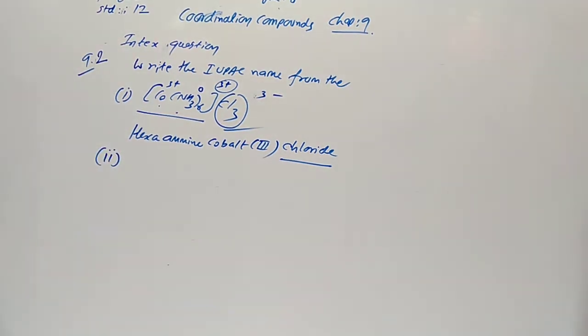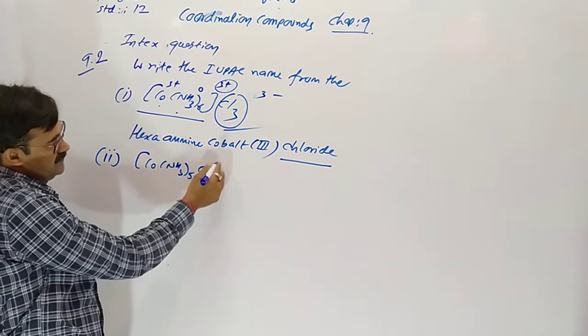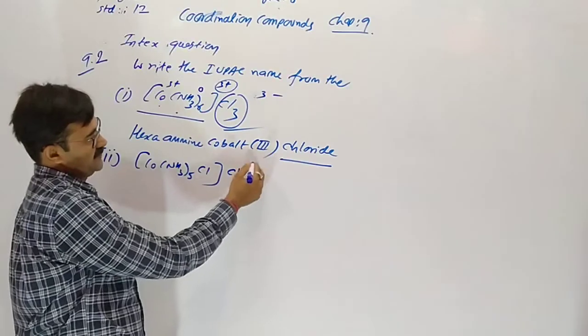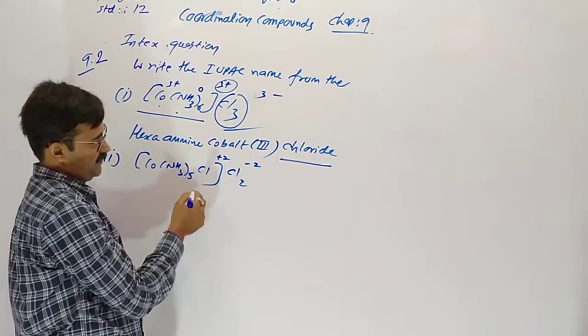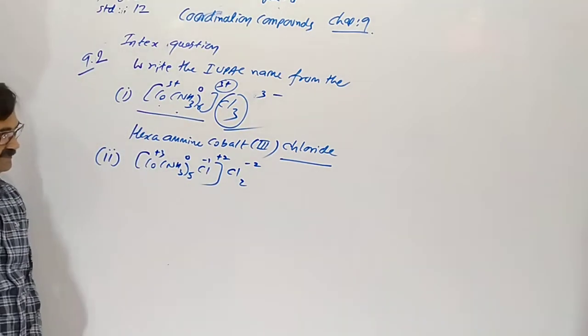Second one, [Co(NH3)5Cl]Cl2 is given. 2 chloride having minus 2, here plus 2, minus 1, 0, so here will be plus 3.